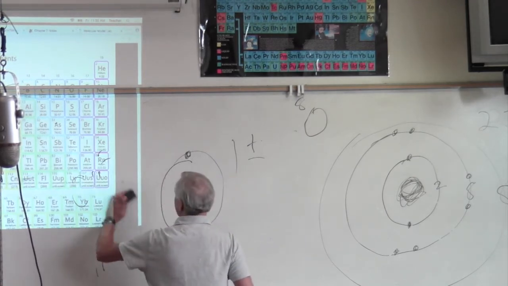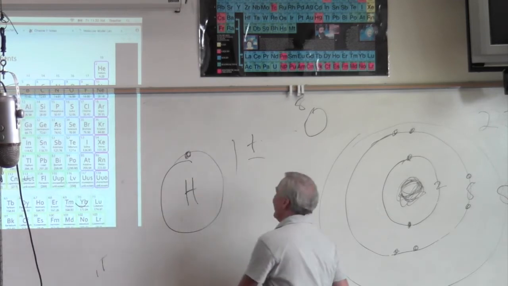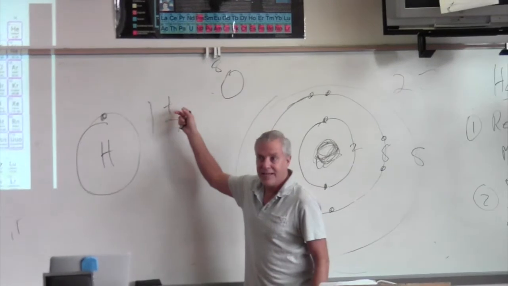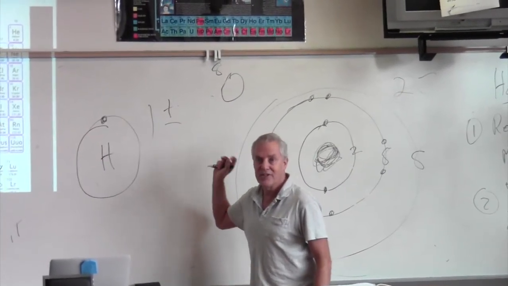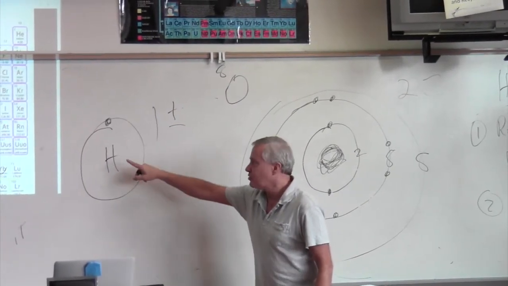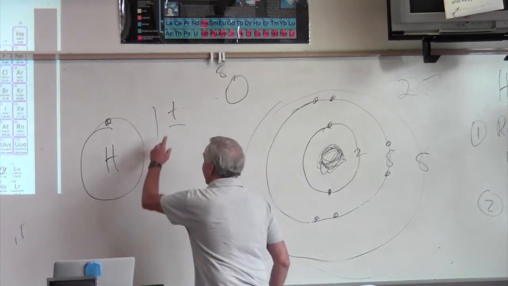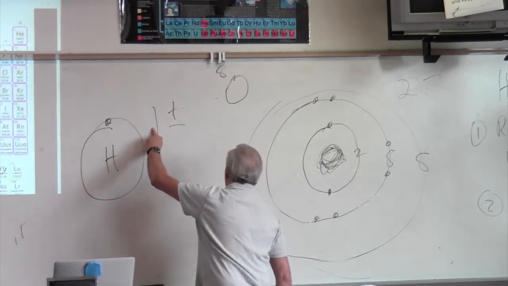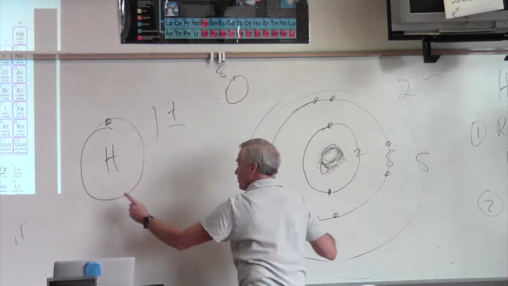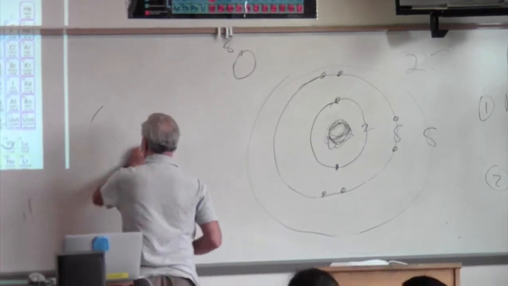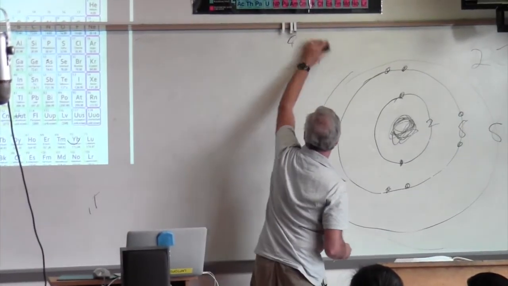Now let's look at this. Even though it could get one or give one, more often it does give. More often it does give. And that's because there's only 1 proton here. Not much of an attraction, okay? Now, this is 1. This is 2. Guess what? 2 hydrogens will share their 1 electron with 1 oxygen atom.